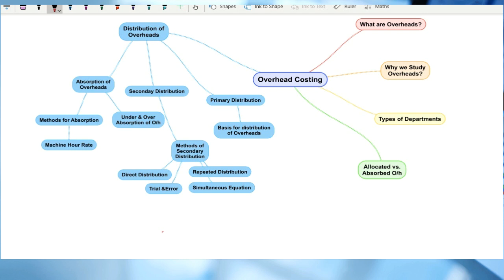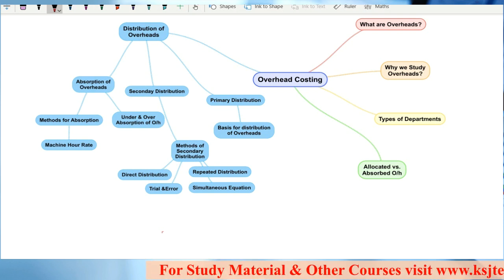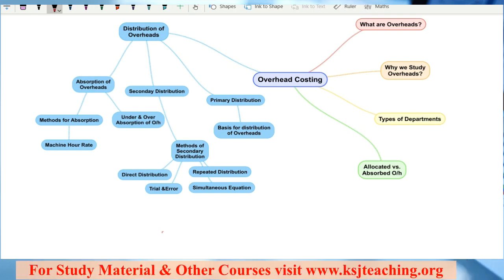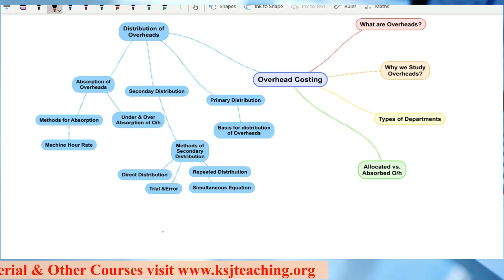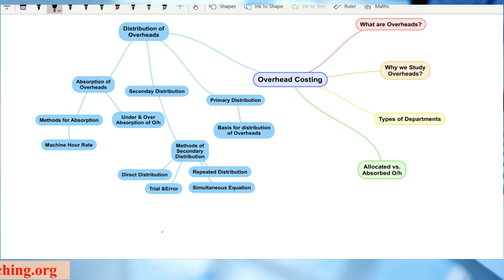And now we are starting with the next chapter, our fourth chapter, that is overhead costing, one of the most important chapters. Sir, a question paper without a question from overhead costing of 10 marks is not possible, right? So this is one of the most important chapters of cost accounting, CA Inter, CA IPCC, CMA, whichever professional course you take.